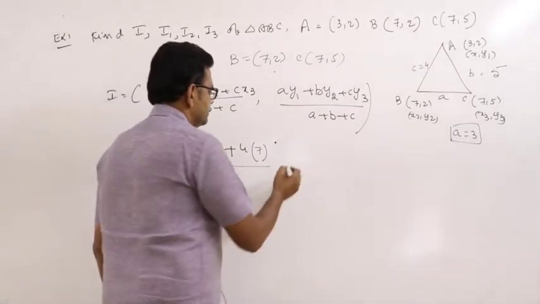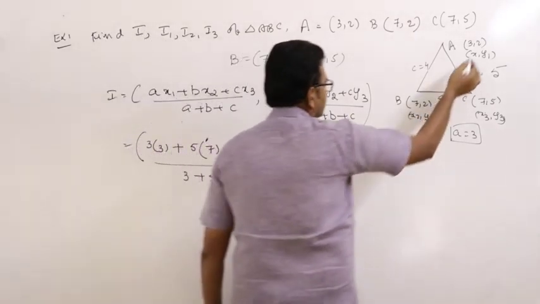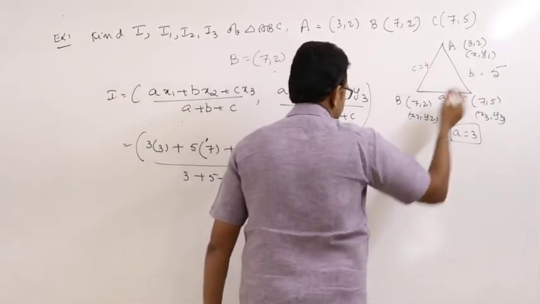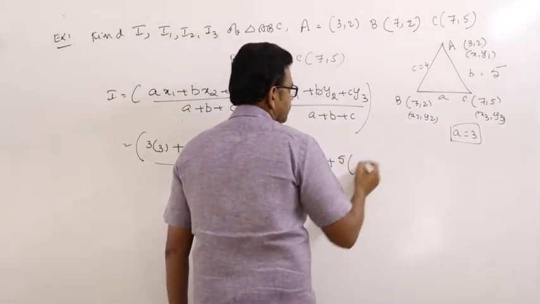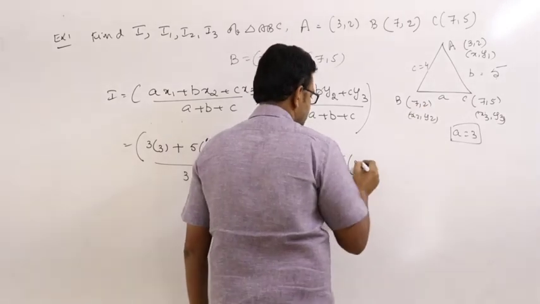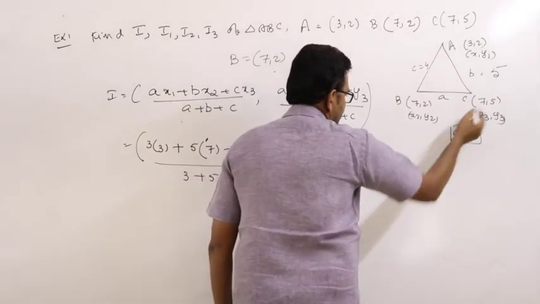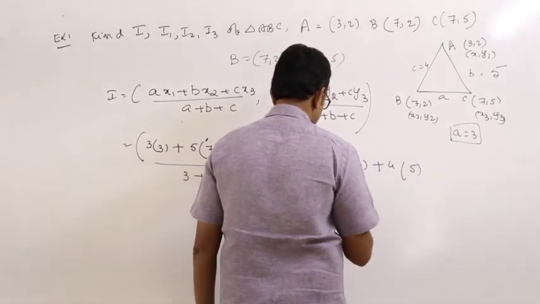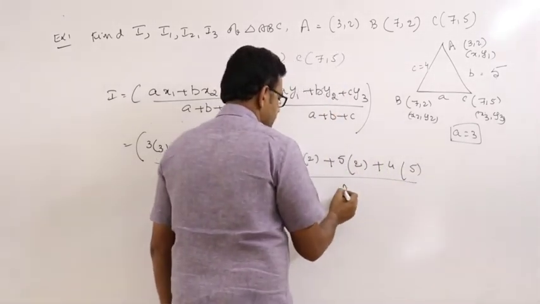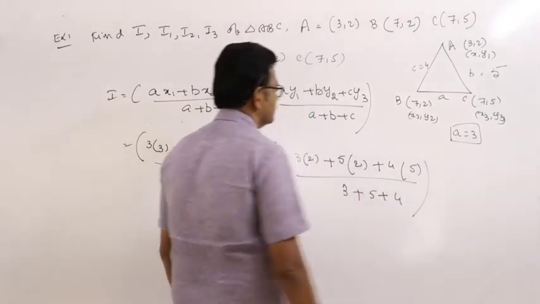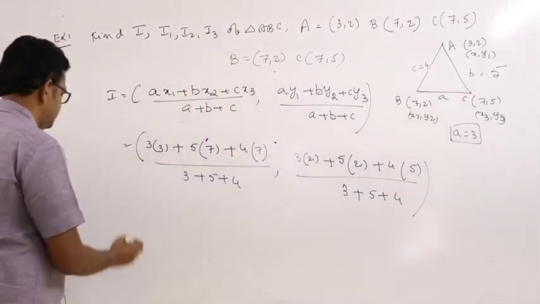Next, a y1 is 3 into 2, b y2 is 5 into 2, plus c y3 is 4 into 5, by a plus b plus c.